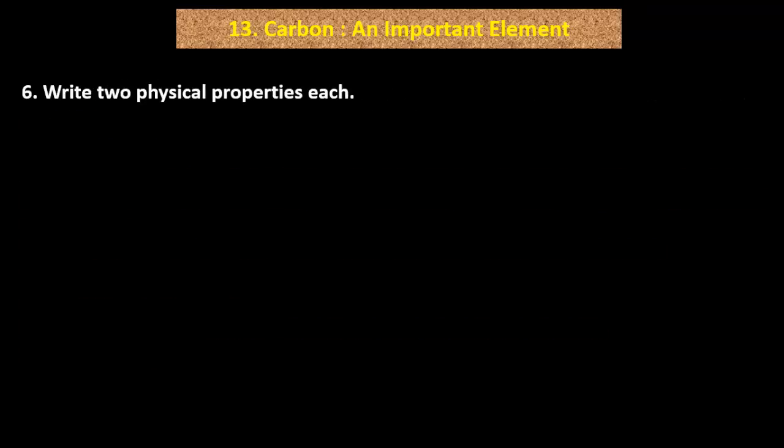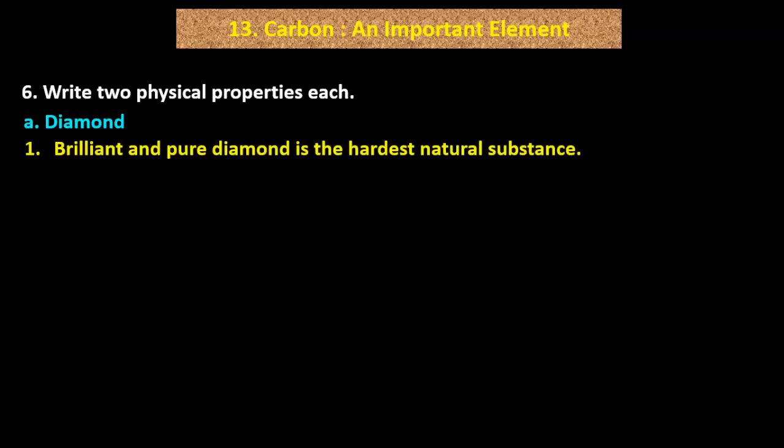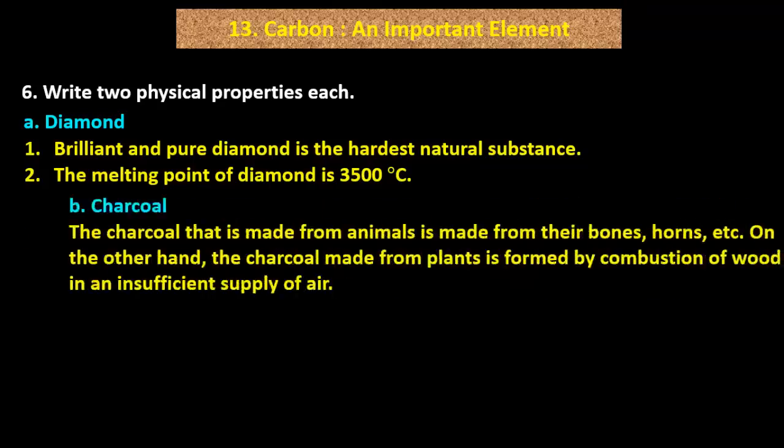Dear students, question number 6. Write two physical properties of each. A. Diamond. 1. Brilliant and pure diamond is the hardest natural substance. 2. The melting point of diamond is 3500 degrees centigrade.